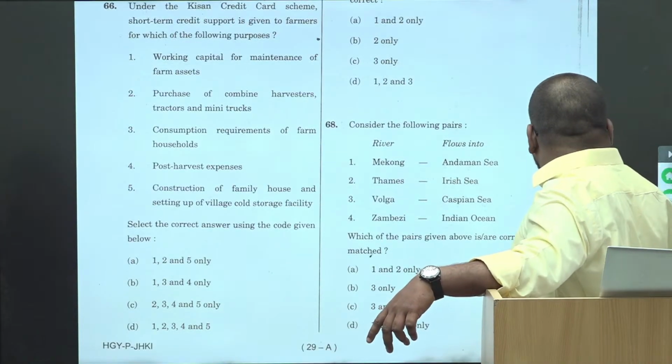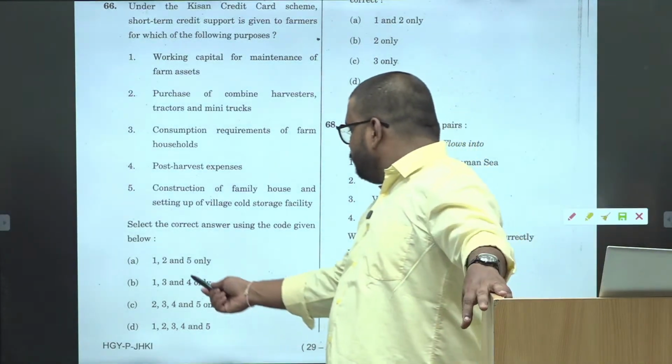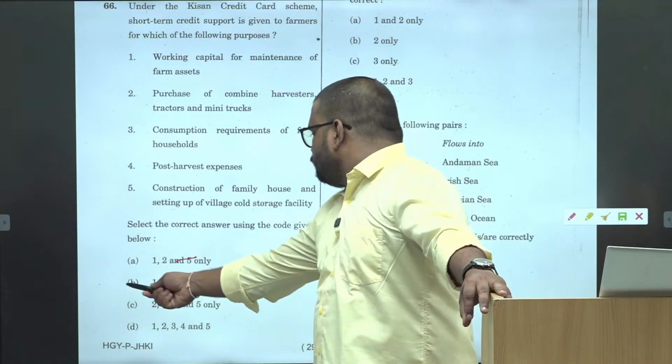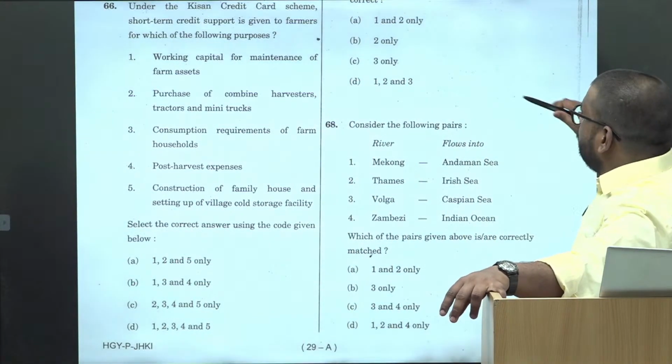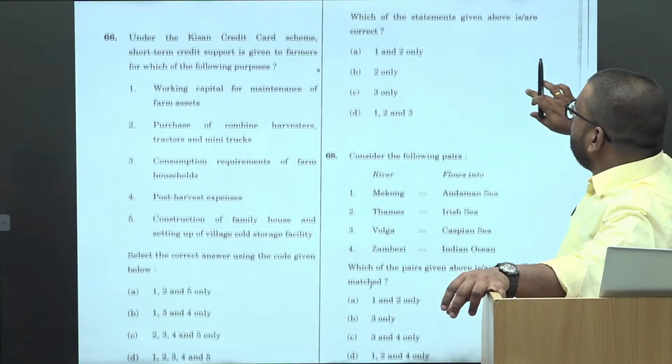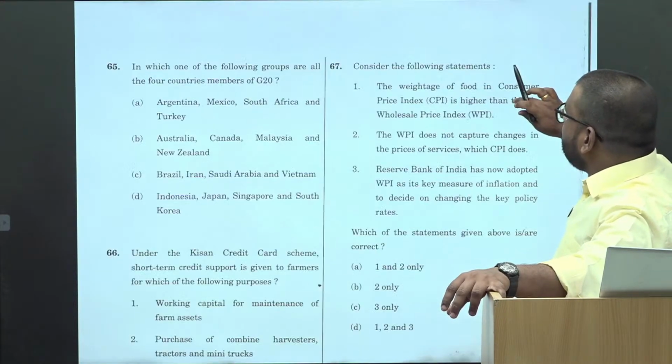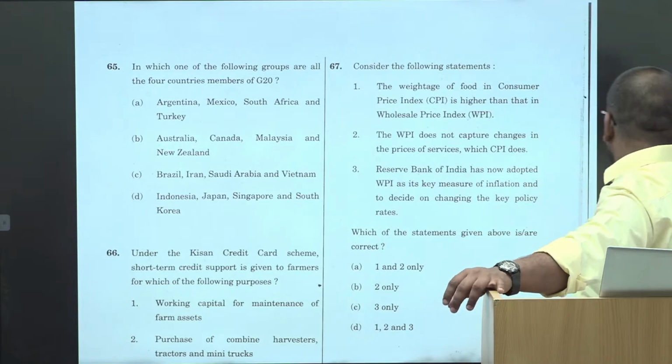So second and fifth, if you are able to eliminate, 1, 3 and 4 options only. It's easy. ठीक है. So short term investment के लिए ही आपको short term loan मिलेगा ना.